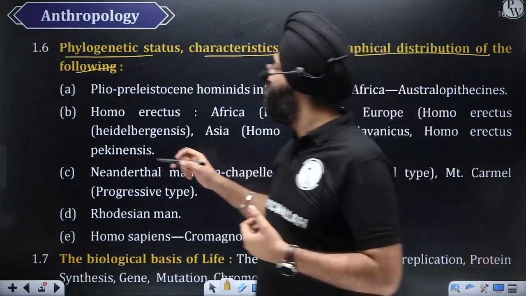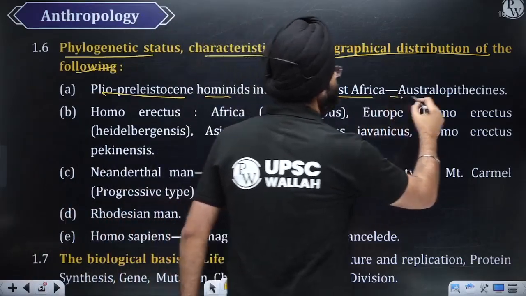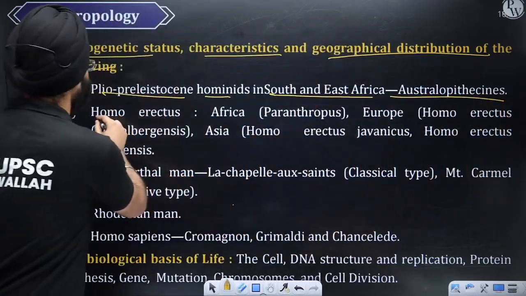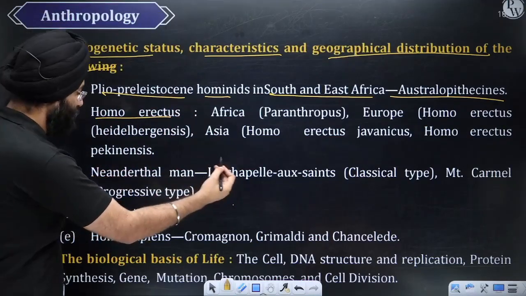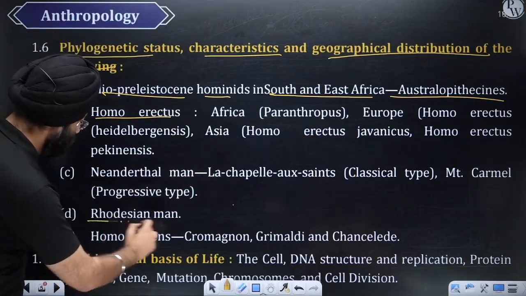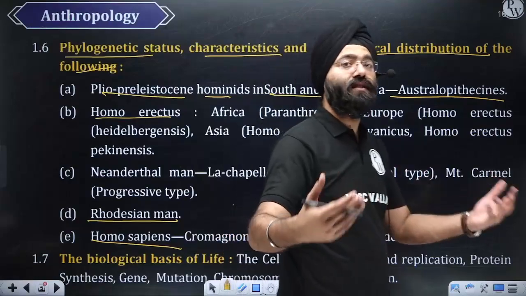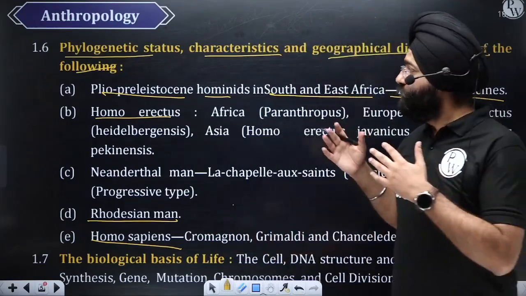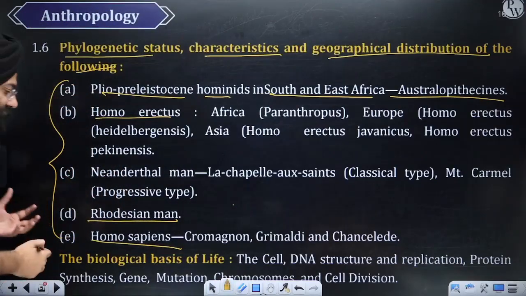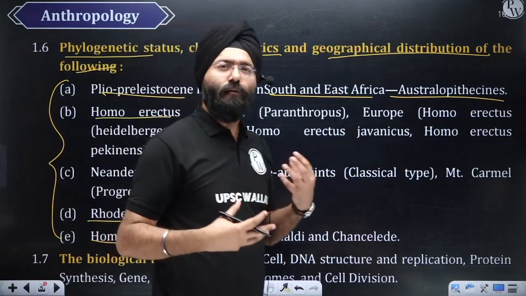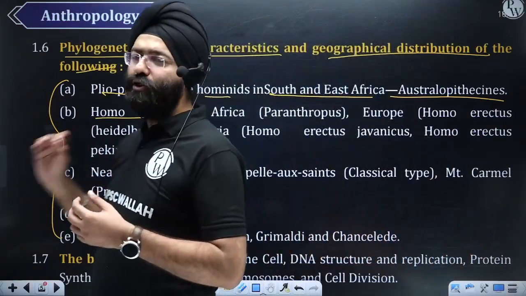So we're going to study the Plio-Pleistocene hominids in South and East Africa, Australopithecines. Then we're going to move on to the Homo erectus and the various branches and where they're located. Then we're going to study the Neanderthals and the various types, the Rhodesian man, and finally the Homo sapiens. And later we'll come to the Homo sapiens that we are, right? So over here, with this topic, students think that this is a little tough or boring. The lucky part for you is that questions are very directly asked.